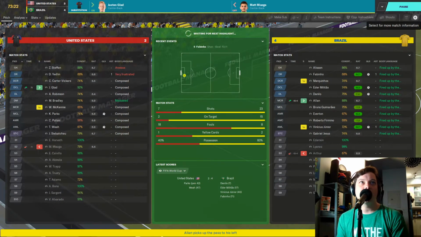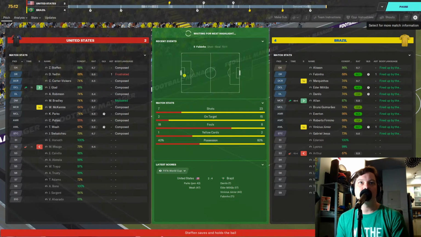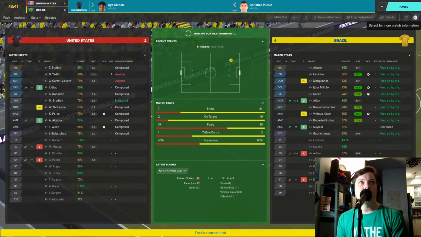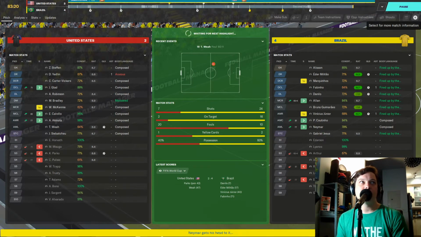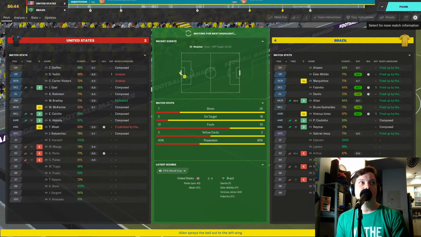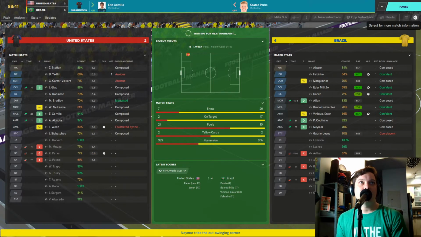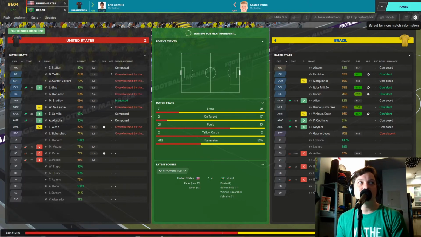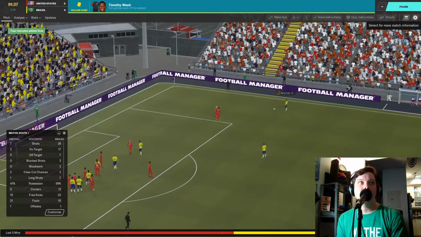Justin Glad on for Matt Miazga now, too, for the United States. Ayo Akinola on for Christian Pulisic as well. And Neymar has joined the game on for Everton. Philippe Coutinho also on for Brazil. And also Eric Calvillo on for Keaton Parks for the United States. And we have 3 minutes to go in this one.